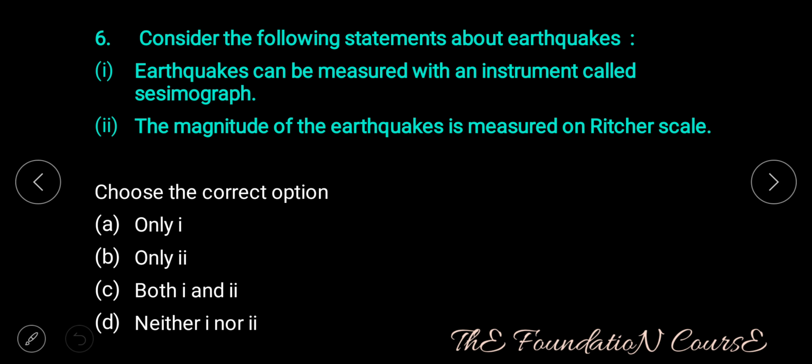Question number 6. Consider the following statements about earthquakes. Statement 1. Earthquakes can be measured with an instrument called seismograph. Statement 2. The magnitude of the earthquakes is measured on the Richter scale. Choose the correct option. Option A, only 1. Option B, only 2. Option C, both 1 and 2. Option D, neither 1 nor 2.